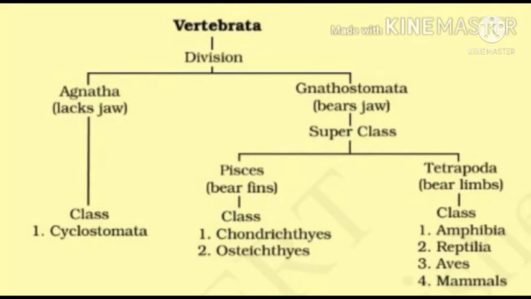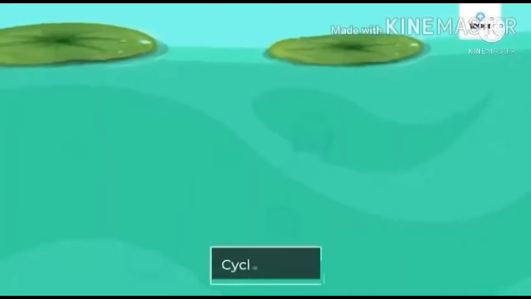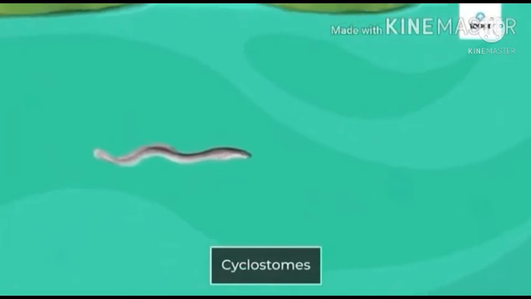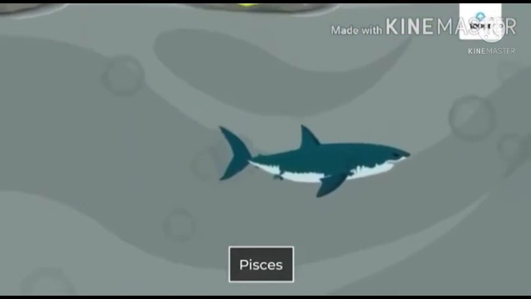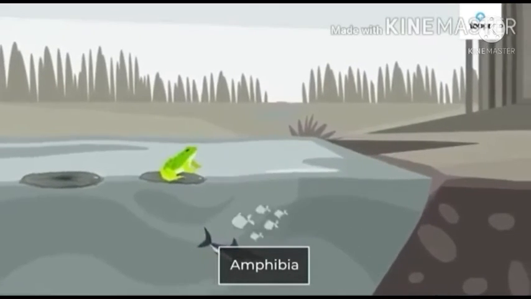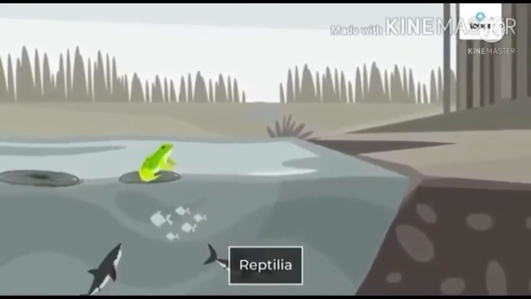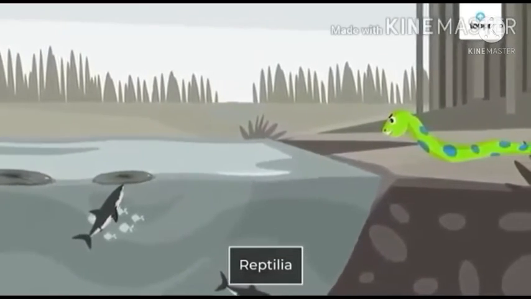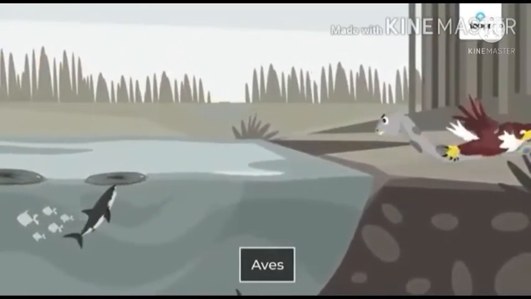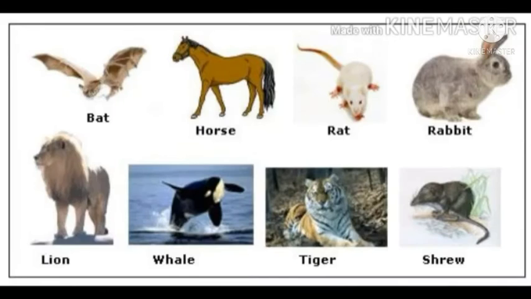Amphibia, Reptilia, Aves and Mammalia together are called Tetrapoda. Tetra means 4, pod means limbs, as they have 2 forelimbs and 2 hind limbs. Cyclostomata are the jawless fishes, Pisces are the jawed fishes, Amphibia include frogs, Reptilia include snakes and lizards, Aves are the birds, and Mammalia include humans.